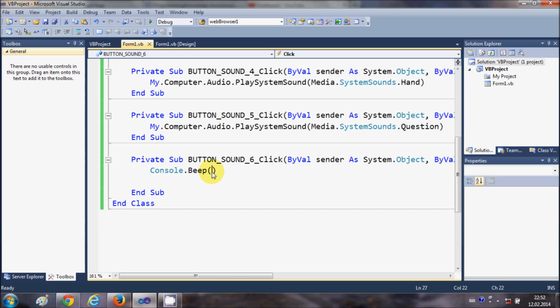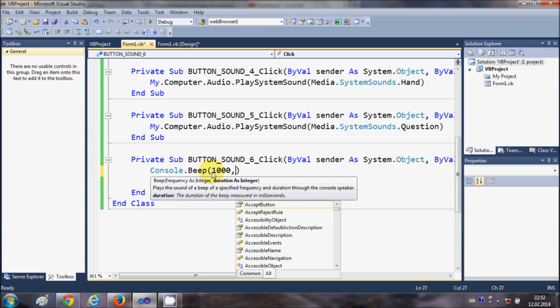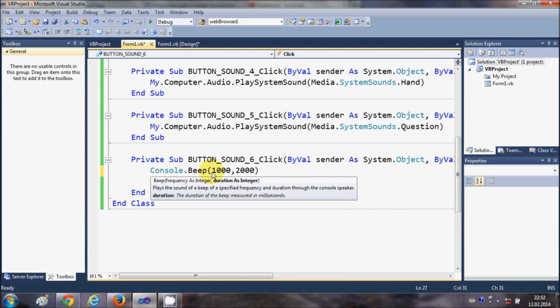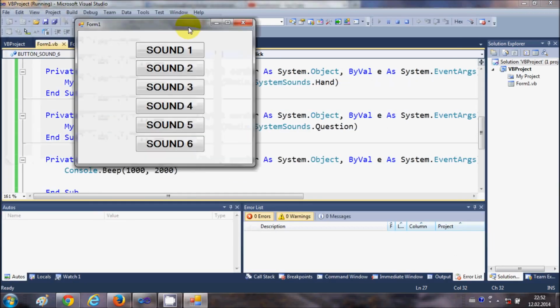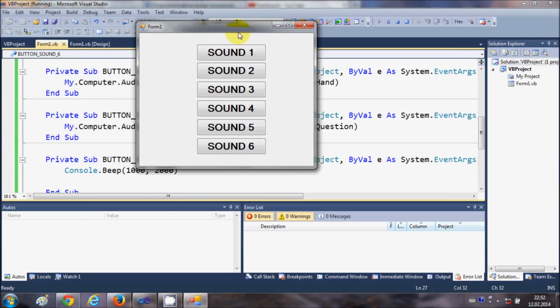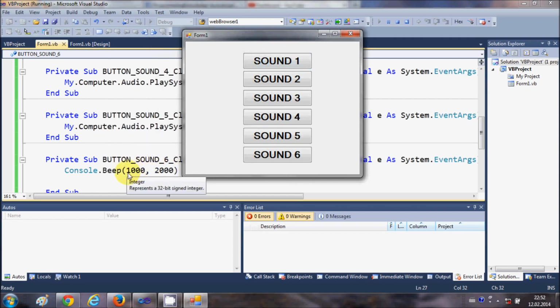The first parameter this beep function takes is the frequency. So for example, I want the frequency to be 1000, and the second parameter it takes is the interval in milliseconds. So for example, I want to give a 2-second interval, so I will give 2000 here. And now when I run the program, it will give me 1000 hertz frequency. This is the frequency in hertz, and this is the time in milliseconds.